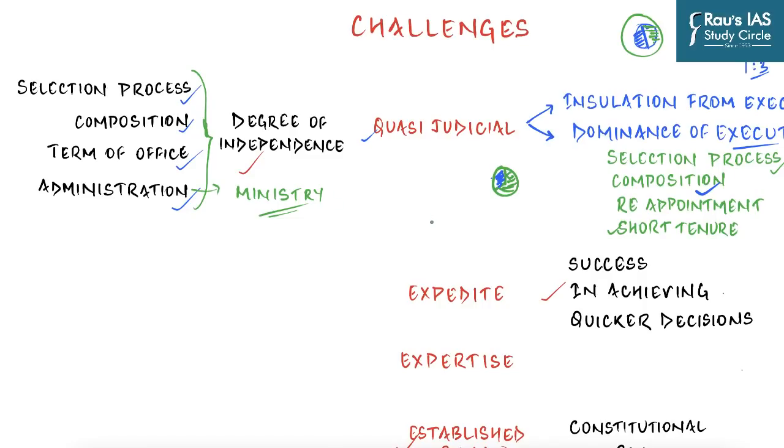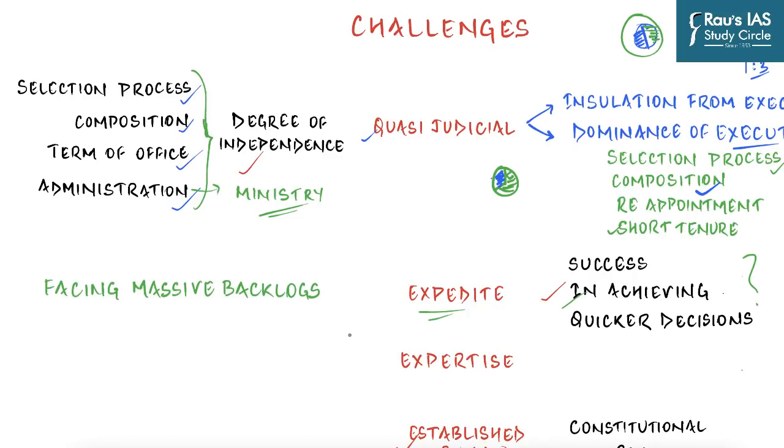But the biggest reason for which the tribunals were set up was to expedite the cases or reduce the number of pendency in the High Court and the lower court. So how has been the success of these tribunals in achieving quicker decisions? But as it turns out, a lot of tribunals are facing the same issue of backlog of massive number of cases.